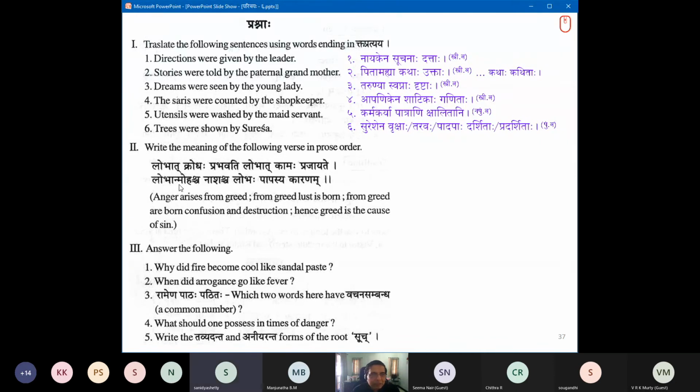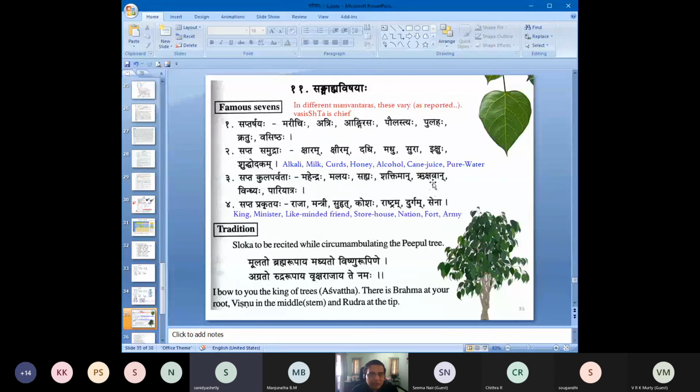Okay. Lobat moha nashaha cha. Lobaha papasya karanam asti. So we have to put one asti for the balance here. Okay. All right. So we have Prabhavati, Prajayate, and in one bracket asti. Okay.